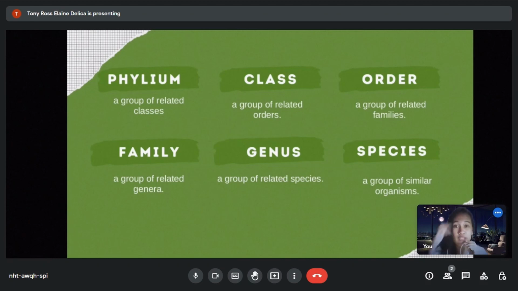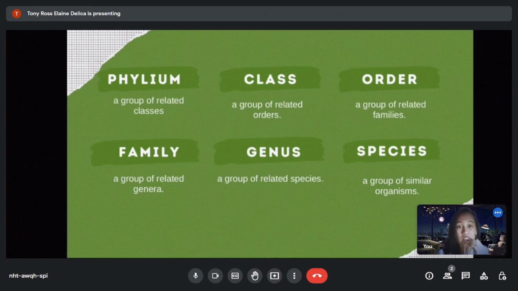Now, let us proceed to phylum, a group of related classes. The taxonomic definition of phylum, or in plural, phyla, is more precise than the kingdom and less particular than the class level. The phylum was added to the taxonomic classification in the 19th century. There are 34 phyla of animals, 13 phyla of plants, 8 phyla of fungi, 20 phyla of protista, including Chromista and Protozoa, 29 phyla of bacteria, and 5 phyla of archaea.